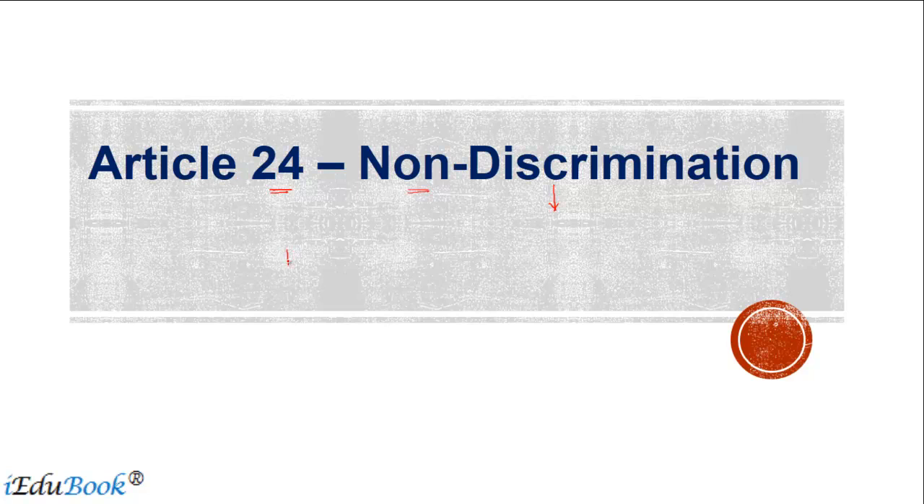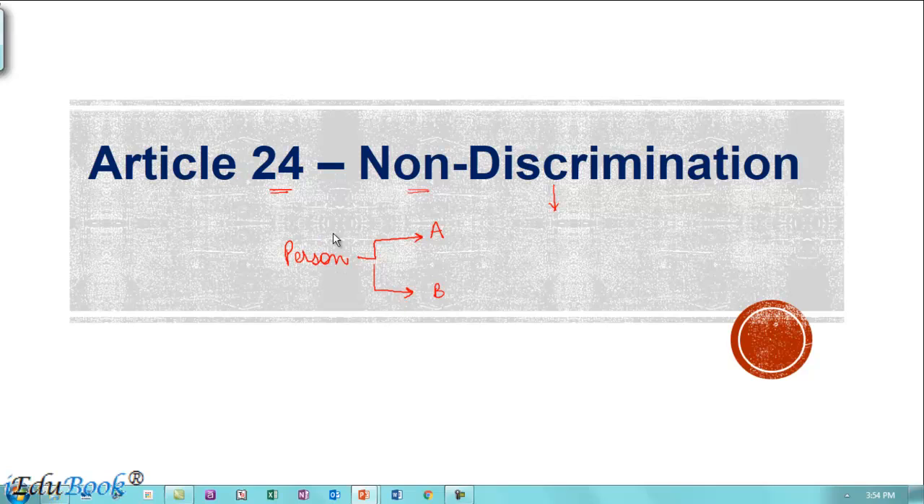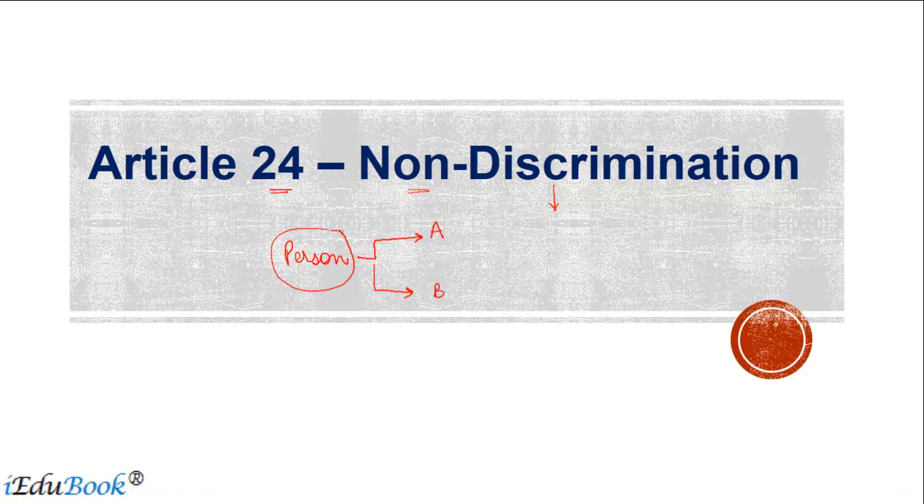There is a person, and let's say there are two individuals, A and B, who come to this person. Now, A is somehow related to this person, let me call it P, while B is not so related.